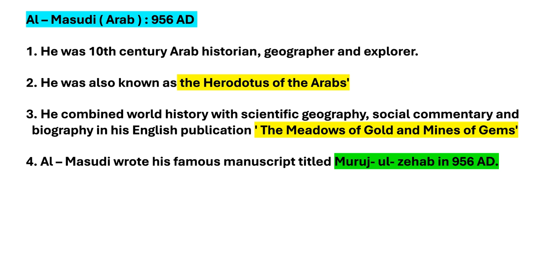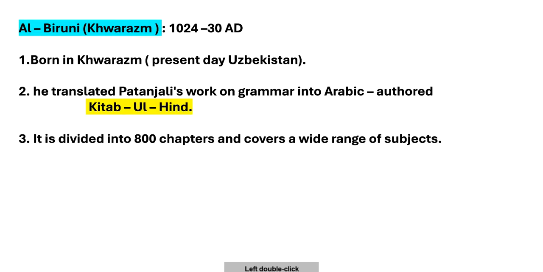Next one, Al-Masudi. Time period is 956 AD. He was a 10th century Arab historian, geographer and explorer. He was also known as the Herodotus of the Arabs. He combined world history with scientific geography, social commentary and biography in his publication The Meadows of Gold and Mines of Gems. Al-Masudi wrote his famous manuscript titled Muruj-ul-Dhahab in 956 AD. Let's move on to the next slide.